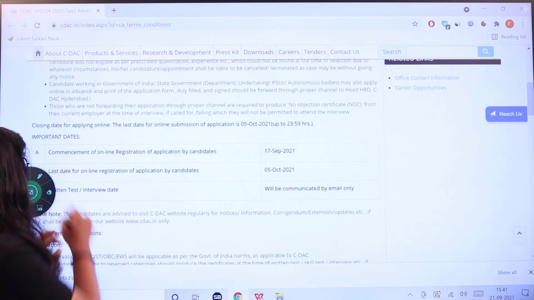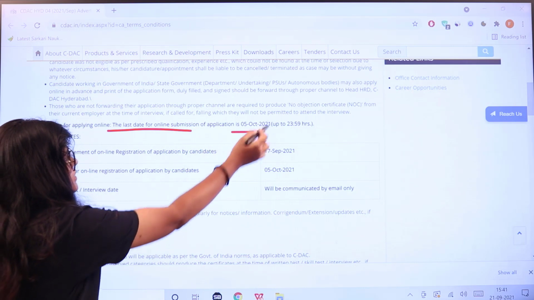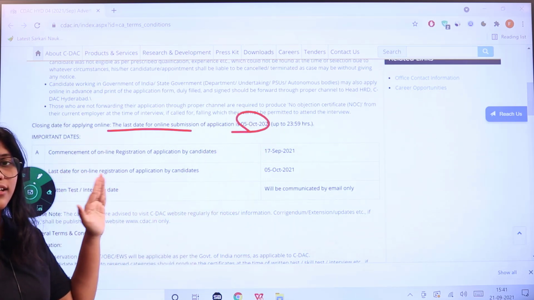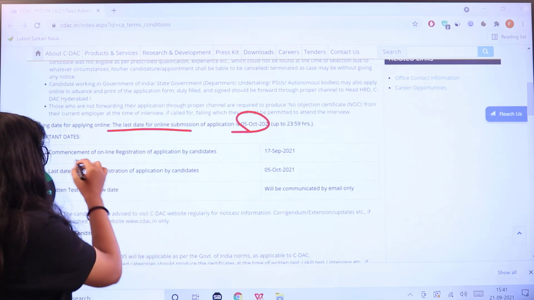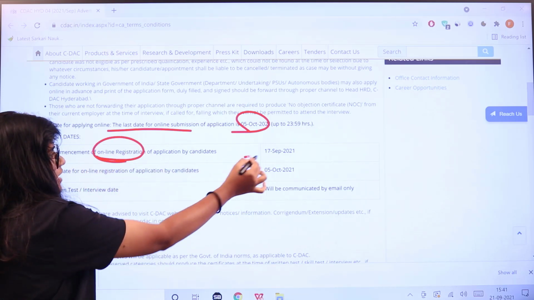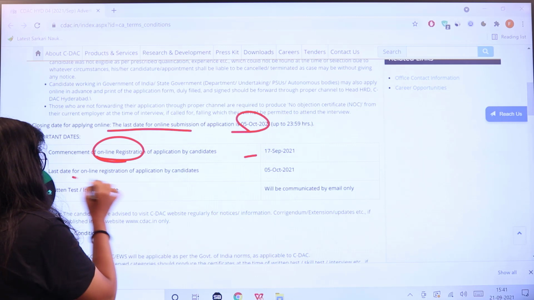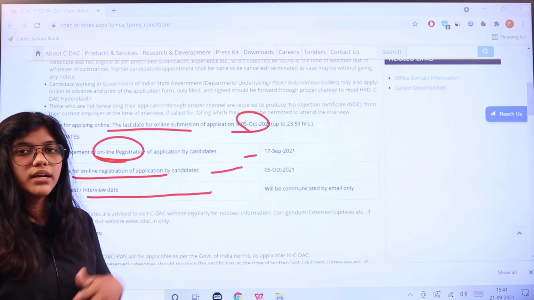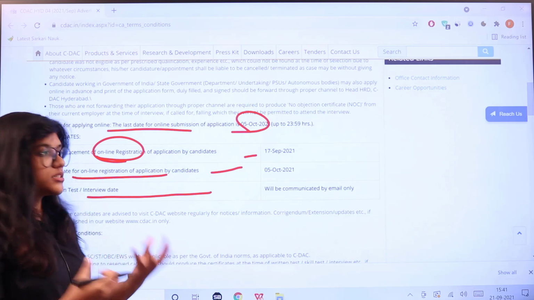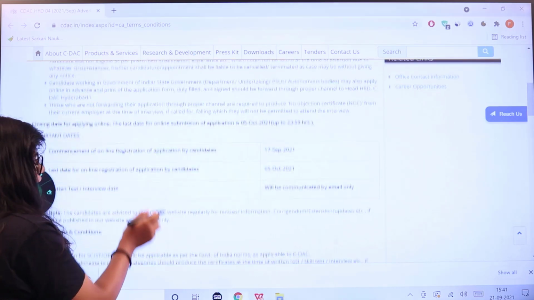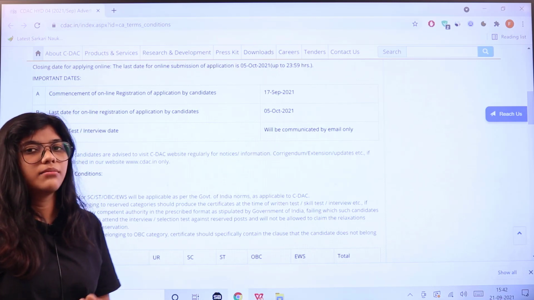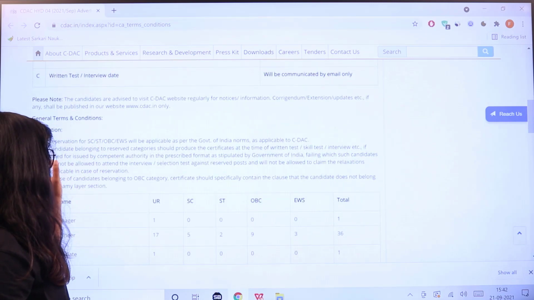Next is the closing date for the application is 5th of October 2021. The details or the dates are given very clearly in the official website. Commencement of online registration will start from 17th of September. Last date is on 5th of October and for the written test and interview, the communications will be intimated very shortly. And that is going to be done through email. Give valid email IDs. Next is terms and conditions.